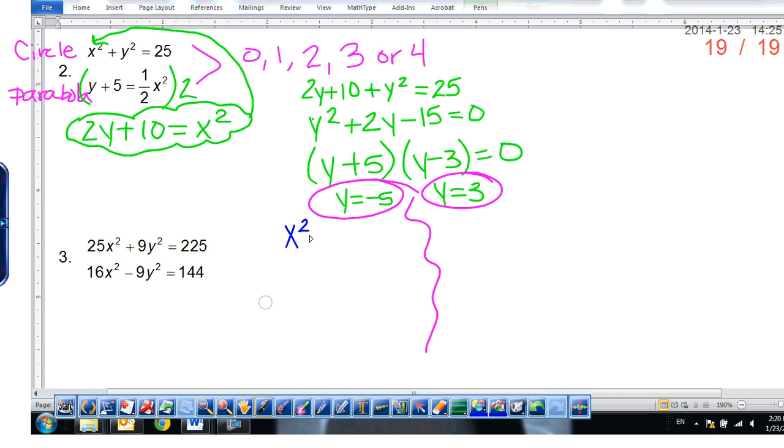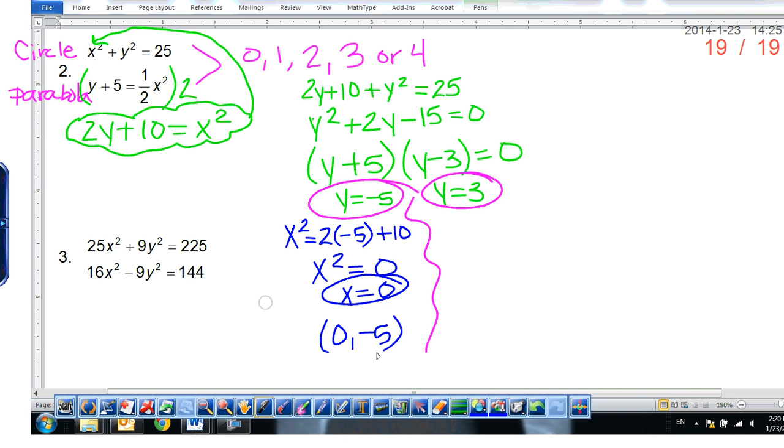So x squared is equal to 2 times negative 5 plus 10. So 2 times negative 5 is negative 10. Negative 10 plus 10 is 0. So if x squared is equal to 0, what is x? 0. So what solution have we now created? Yeah, 0, negative 5.